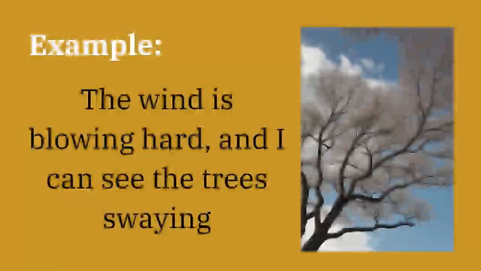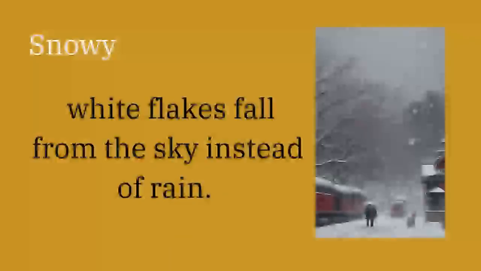Now let's move into the other one, which is snowy. Snowy. What does that mean? When it is snowing, that means we experience white flakes from the sky instead of the rain. Because when it is raining, we experience like rains, right? But when it is snowing, then white flakes, as you can see on the picture where they are having white flakes falling from the sky.